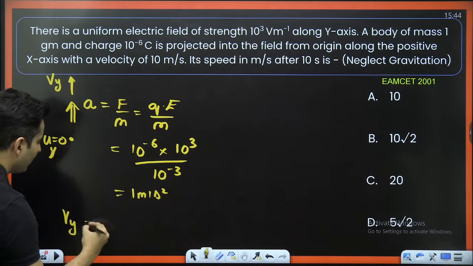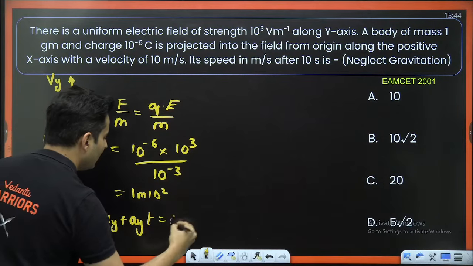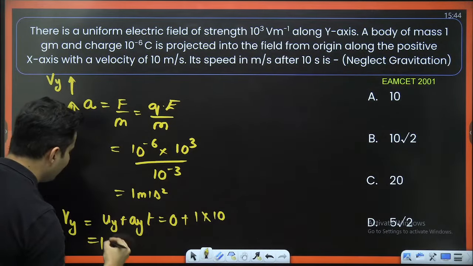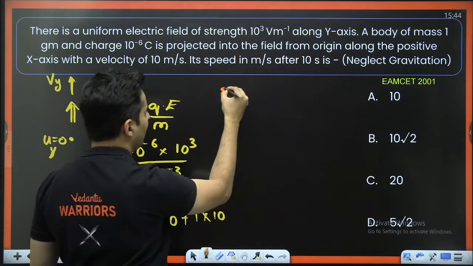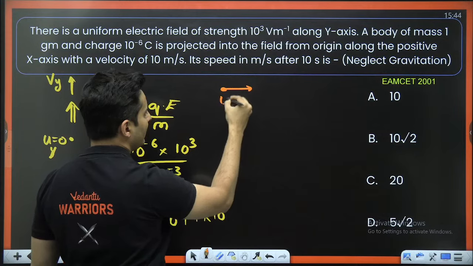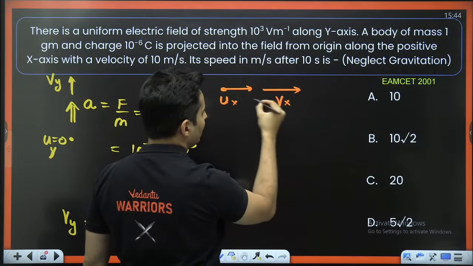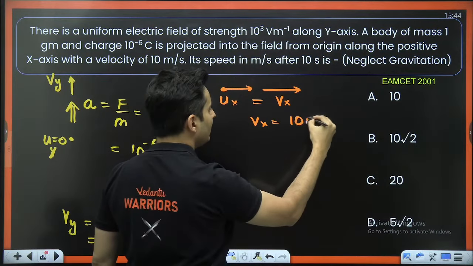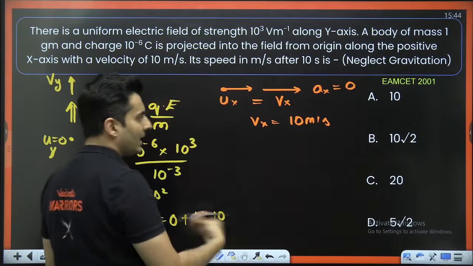So Vy will be Uy plus Ay into t. Initial velocity 0, acceleration 1, time 10 seconds. So Vy will be 10 meters per second. But at the same time in the x direction, whatever velocity ux is there will continue as vx. The horizontal velocity will still be 10 meters per second because there is no field or acceleration in the x direction.